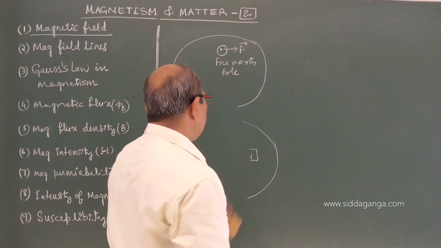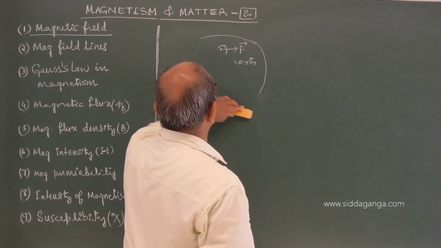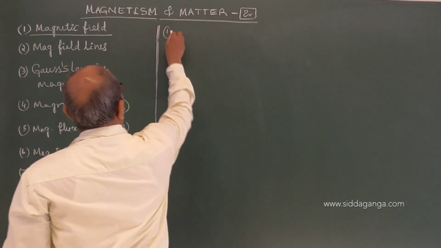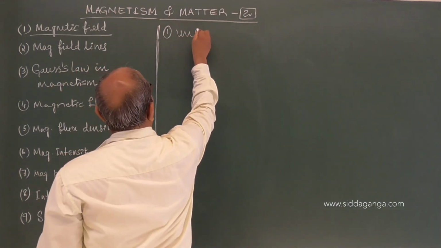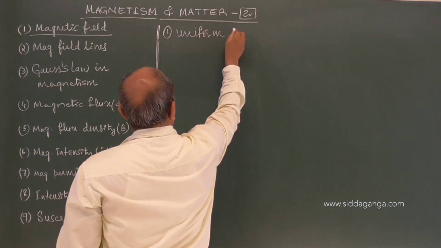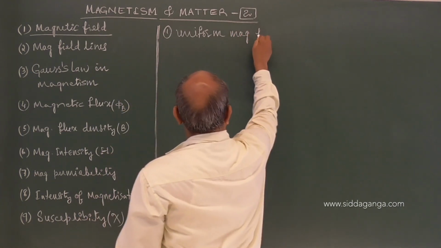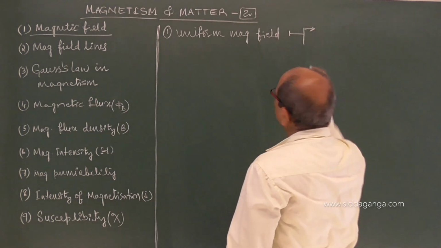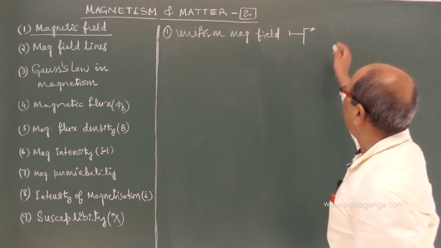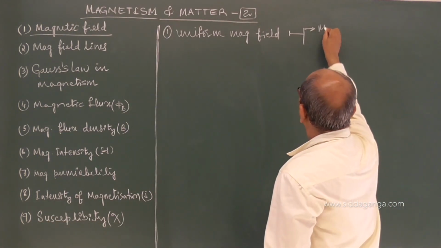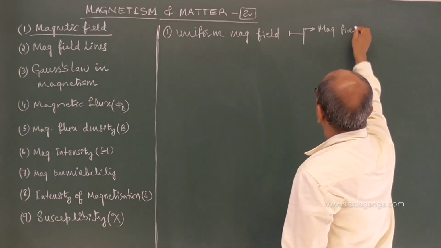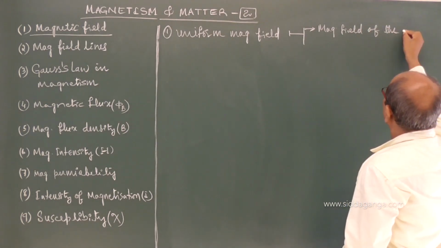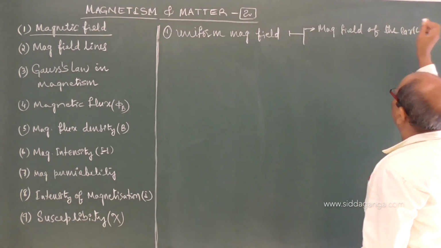However, these magnetic fields are classified into two categories. One is the uniform magnetic field. There we consider the Earth as a magnet. On the surface of the Earth, the magnetic field is almost uniform.